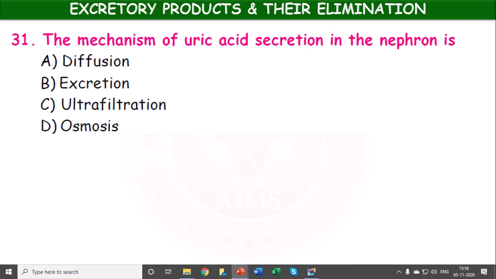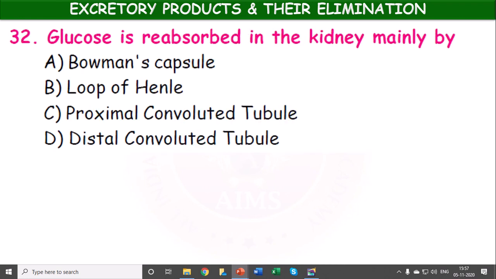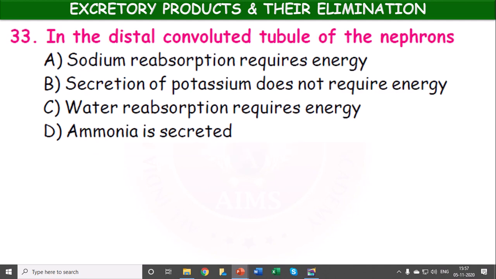The mechanism of uric acid secretion in the nephron is diffusion, excretion, ultrafiltration, osmosis. It is the ultrafiltration. Glucose is reabsorbed in the kidney mainly by Bowman's capsule, loop of Henle, proximal convoluted tubule, distal convoluted tubule. Most of the glucose is reabsorbed in the Bowman's capsule itself during glomerular filtration.